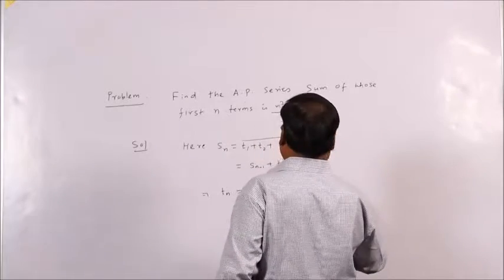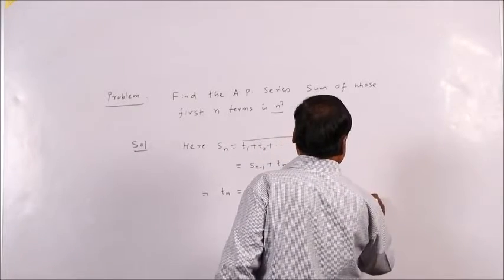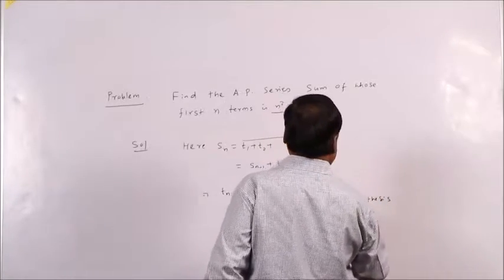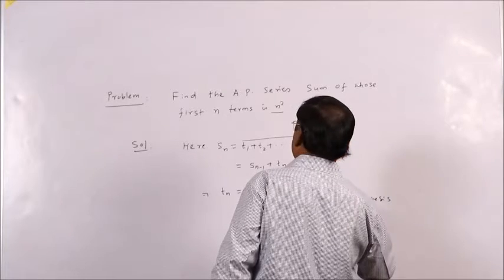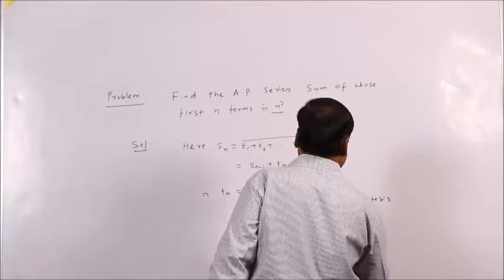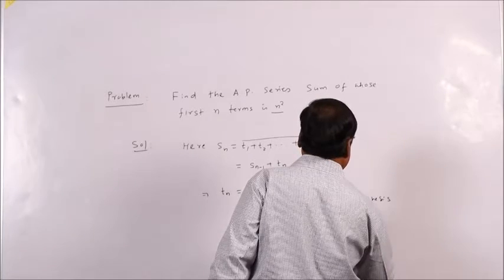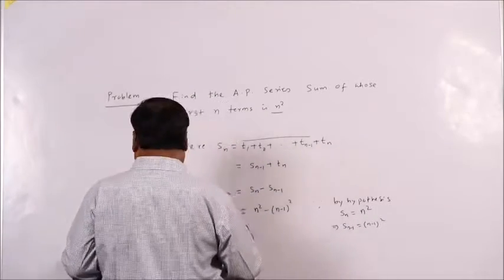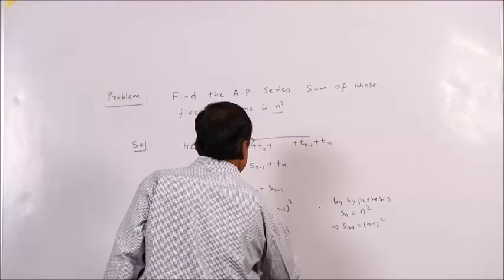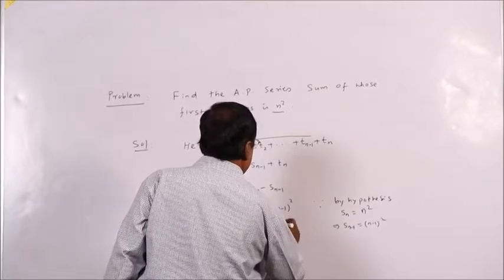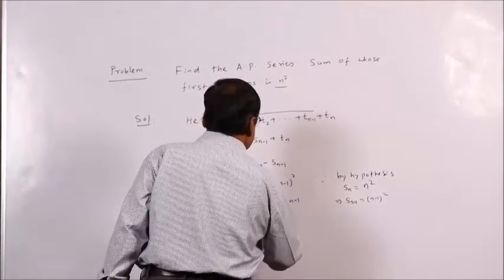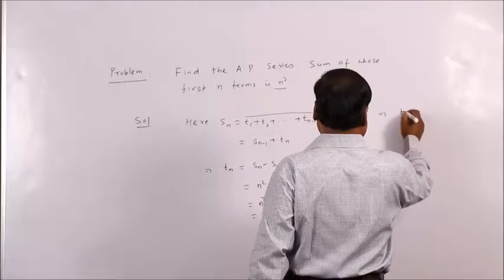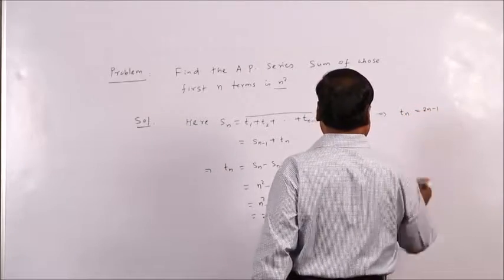Since by hypothesis the sum of first n terms Sn is n square, this implies S(n minus 1) will also be (n minus 1) whole square, clear. So just simplify: this becomes n square minus n square, minus 2n becomes plus 2n, and minus 1. So this becomes 2n minus 1. So this implies your Tn is 2n minus 1.